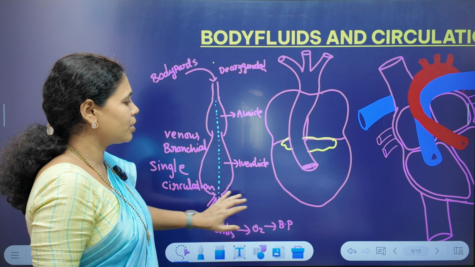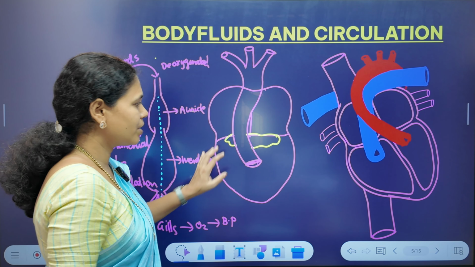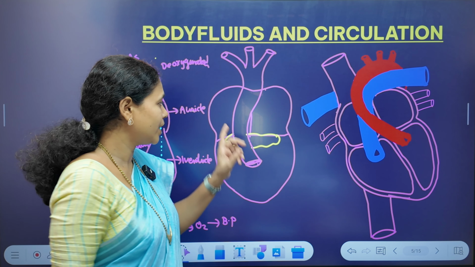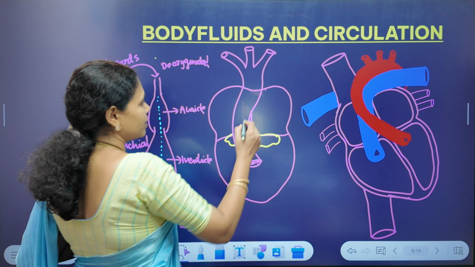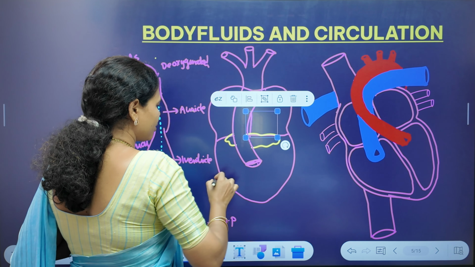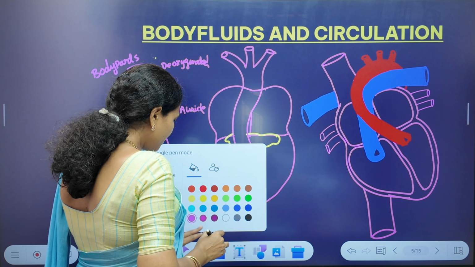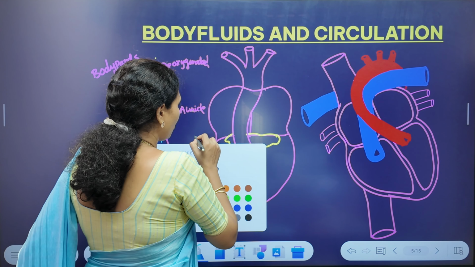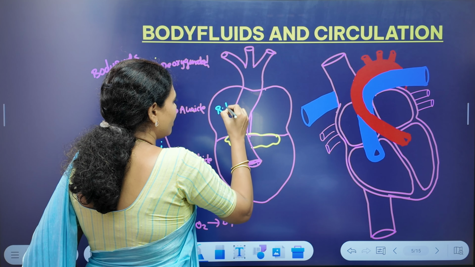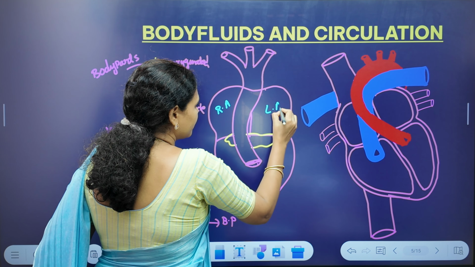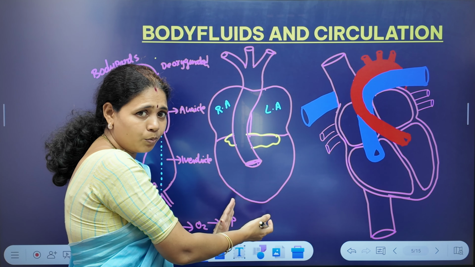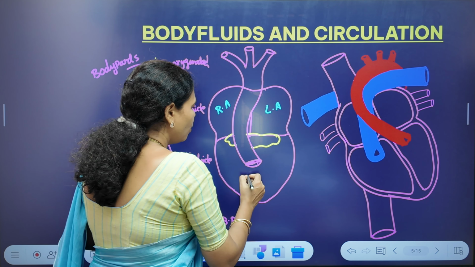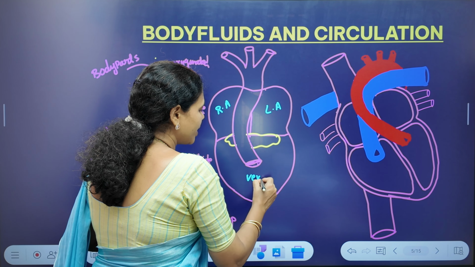Now going towards the amphibians. In amphibians we can see a three-chambered heart, in which, in the upper part, there are two auricles, the right auricle and the left auricle, whereas towards the lower side only one ventricle is present.